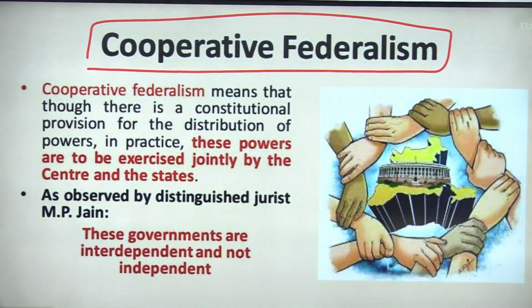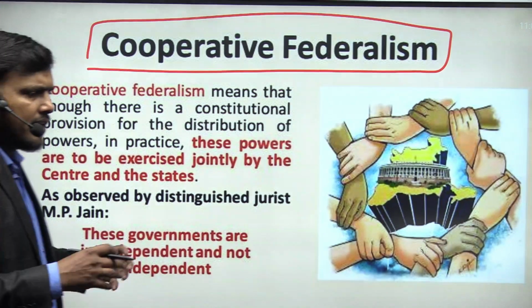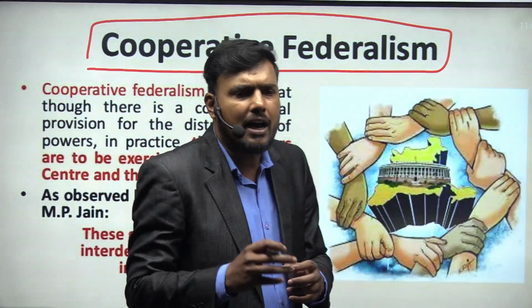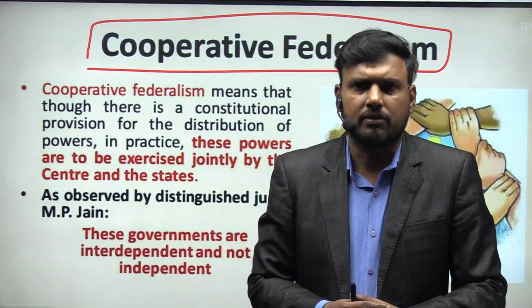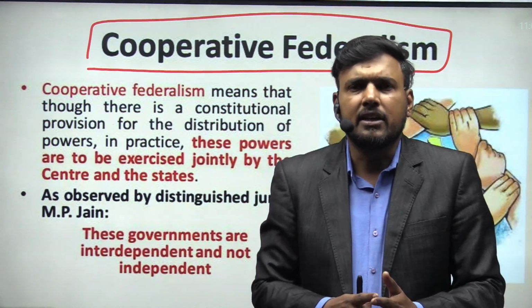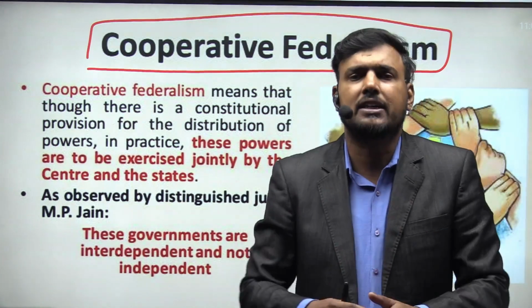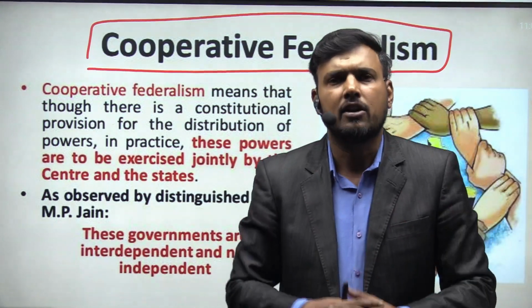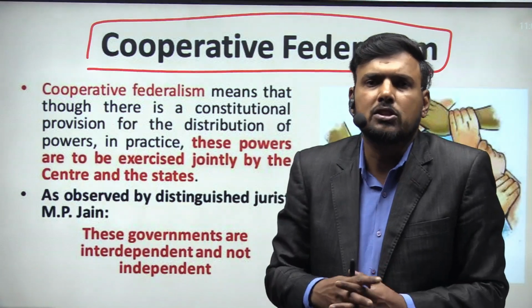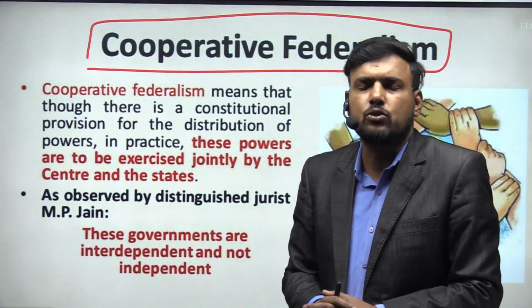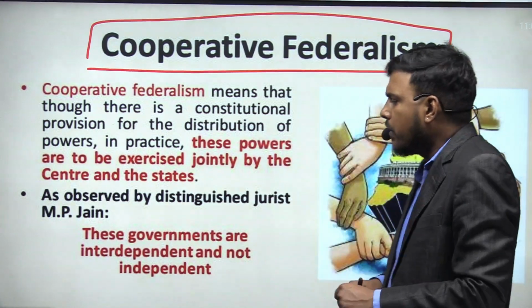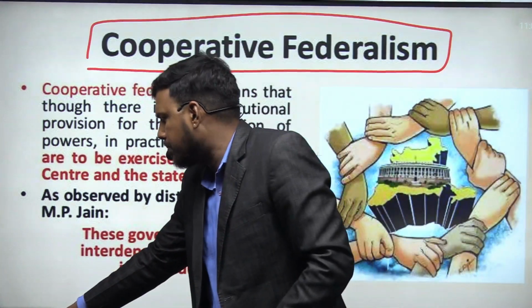That means in cooperative federalism the stakeholders are supporting each other. They are providing the necessary support to each other, so that both the state and the union government can deliver the responsibilities which have been assigned to them through the constitution. That is the manner in which you define cooperative federalism.